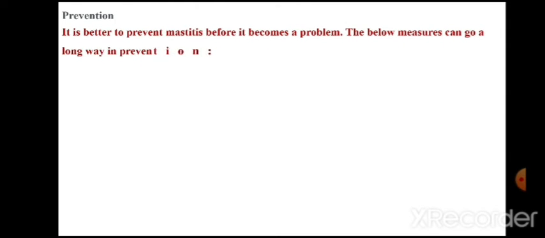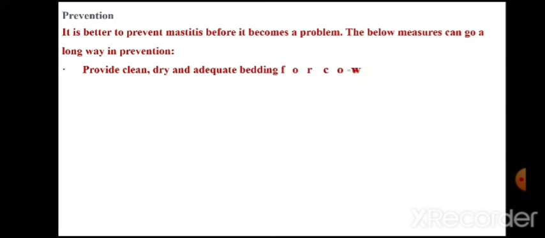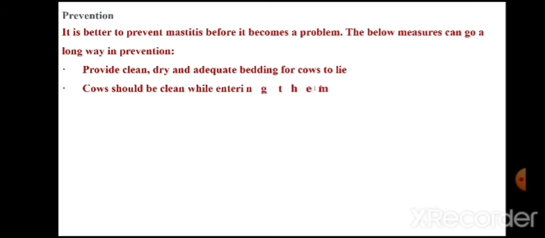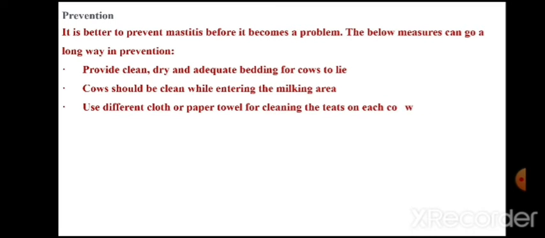Now there are several ways of prevention of this disease. It is better to prevent mastitis before it becomes a problem. The measures are as follows. There has to be a provision of clean, dry, adequate bedding for cows, which means the environment has to be clean and hygienic. Cows should be kept in hygienic conditions, and should be clean while entering the milking area. Use a different cloth or paper towel for cleaning the teats of each cow.